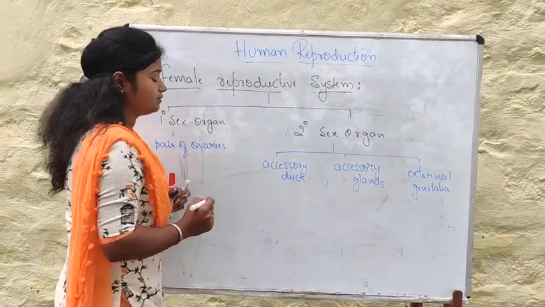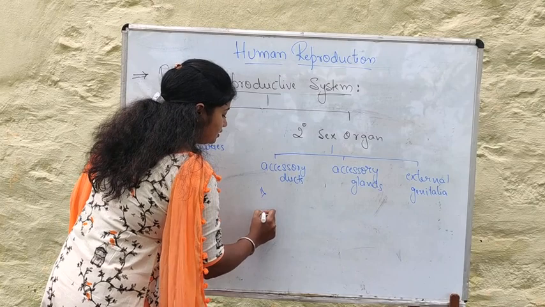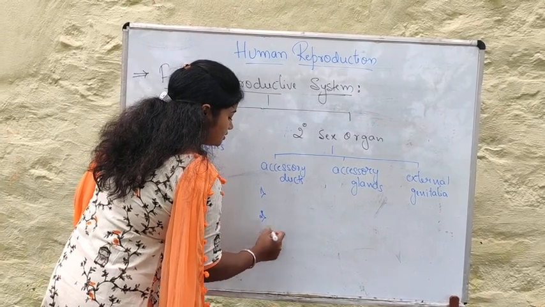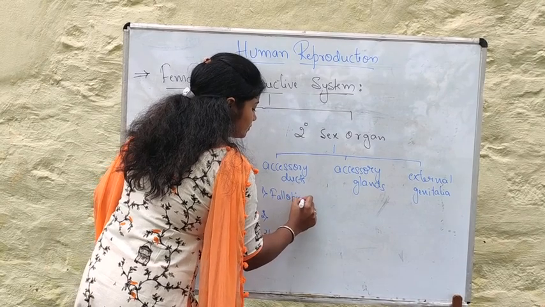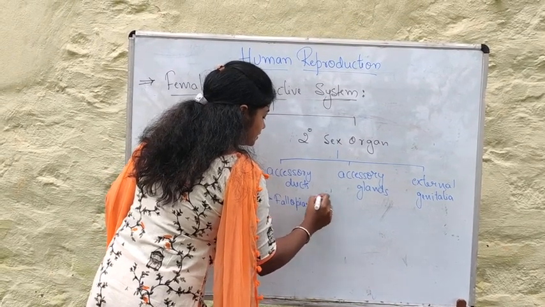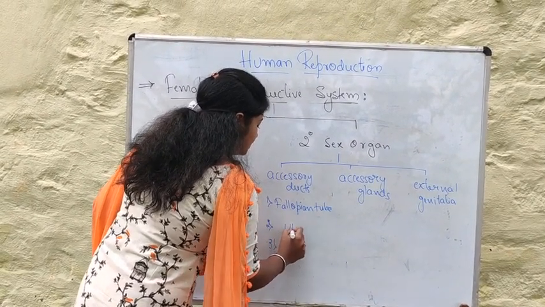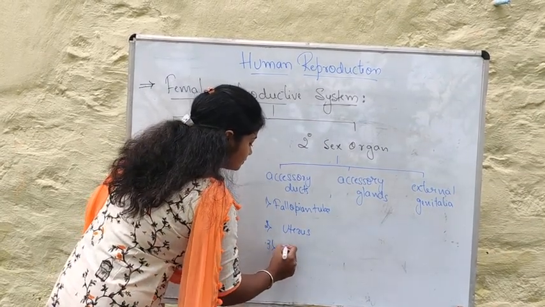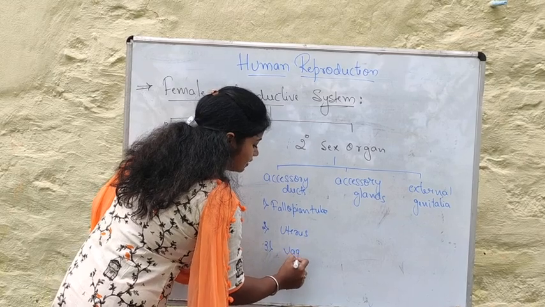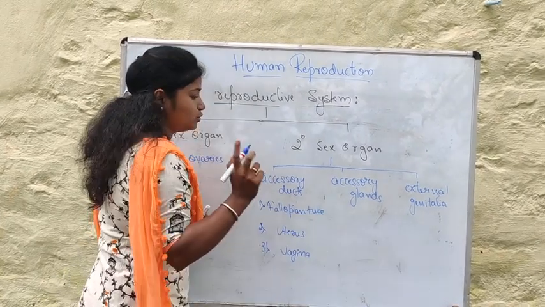Right? So which are the accessory ducts? There are three. The first is the fallopian tube, the second is the uterus, and the third one is the vagina. There are two accessory glands.